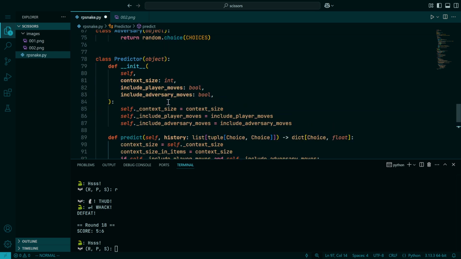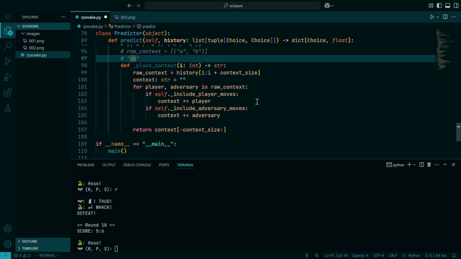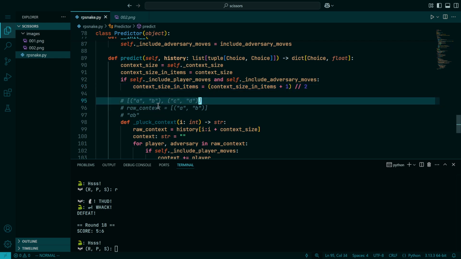So for instance, if we imagine that context size was 3 and that we're including both player moves and adversary moves, then the actual number we consider is, oh, hold up a second, this math is wrong. We should round up. Not that it matters for this program. So in this world, we would in fact get 2 items.